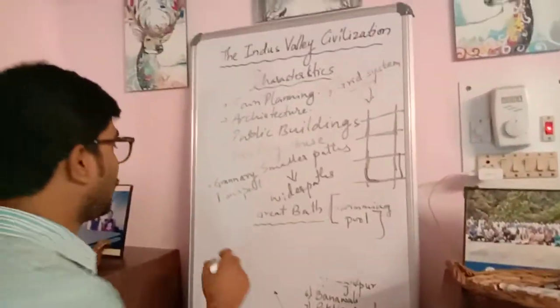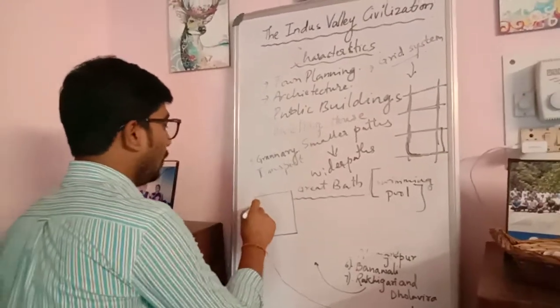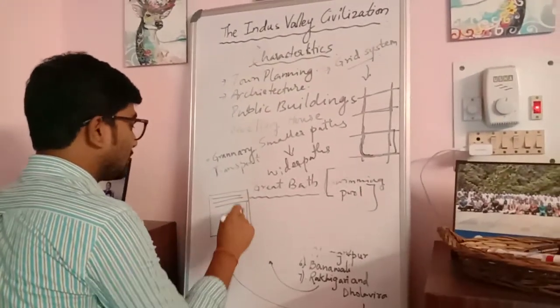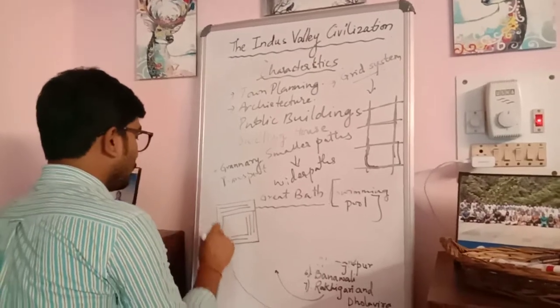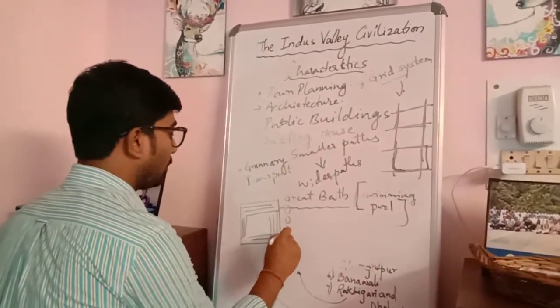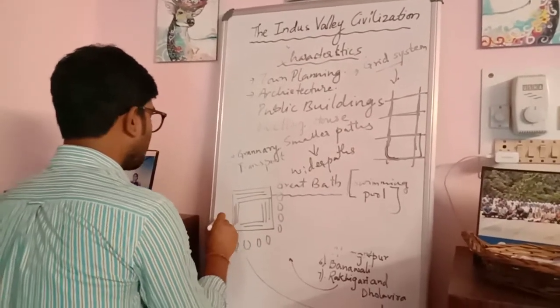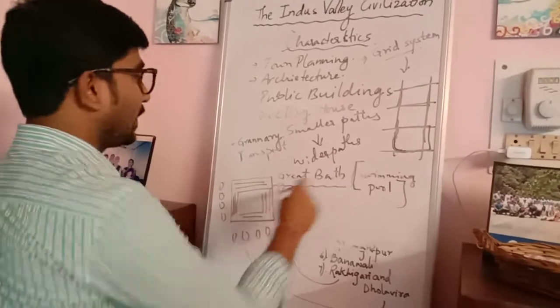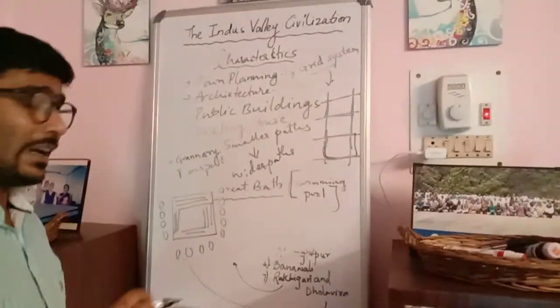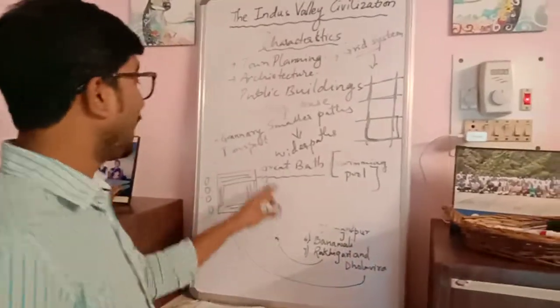It was a rectangular form of construction during that time, which had various different staircases and various small houses, compartments or units. So houses were built around this Great Bath.